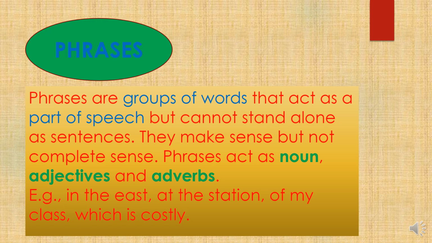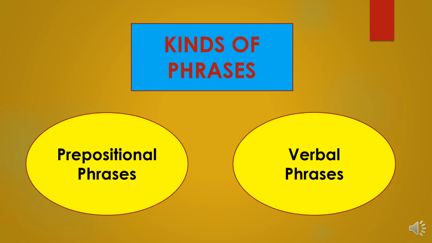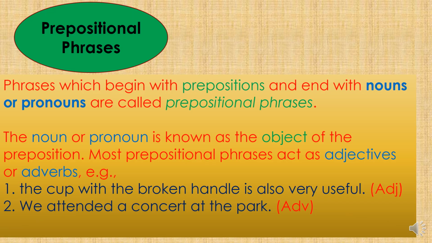So phrases also have their kinds. Let's see what those are. So the kinds of phrases are prepositional phrases and verbal phrases. What are those? Prepositional phrases and verbal phrases. So let's see first the prepositional phrases. Prepositional phrases are the phrases which begin with prepositions and end with nouns or pronouns. So whenever a phrase is starting with a preposition and ending with a noun or pronoun, it is called a prepositional phrase.